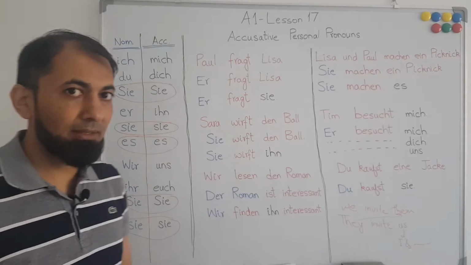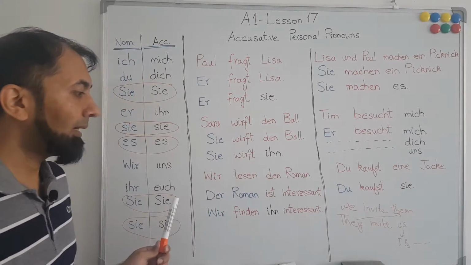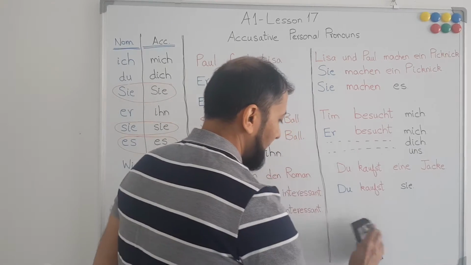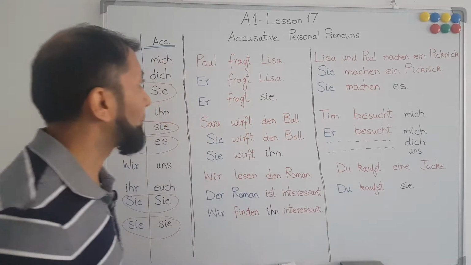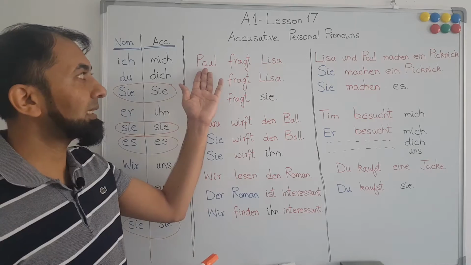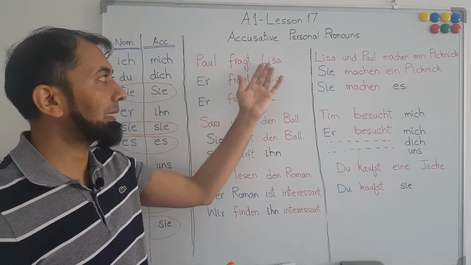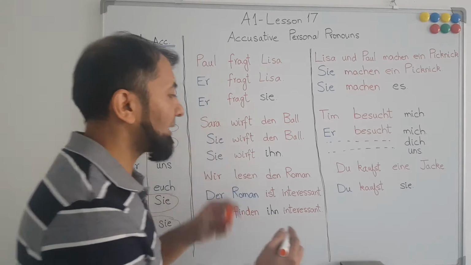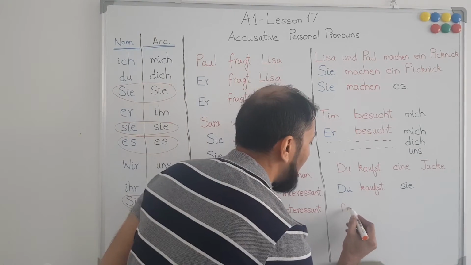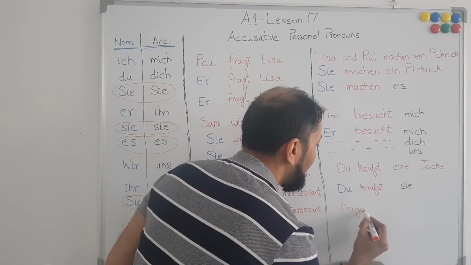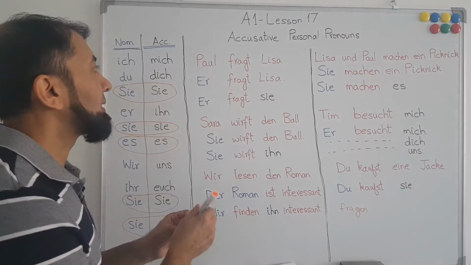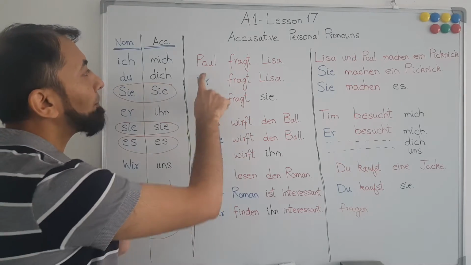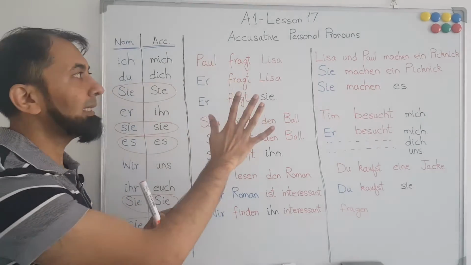Now let's talk about some of the examples, and then I think it will be more clear how to use this. Now I have listed the first sentence. Paul fragt Lisa. Paul asks Lisa. Fragen is a German word which means to ask, and if it is conjugated according to the subject, which is Paul, it will become fragt. So now Paul is asking Lisa.